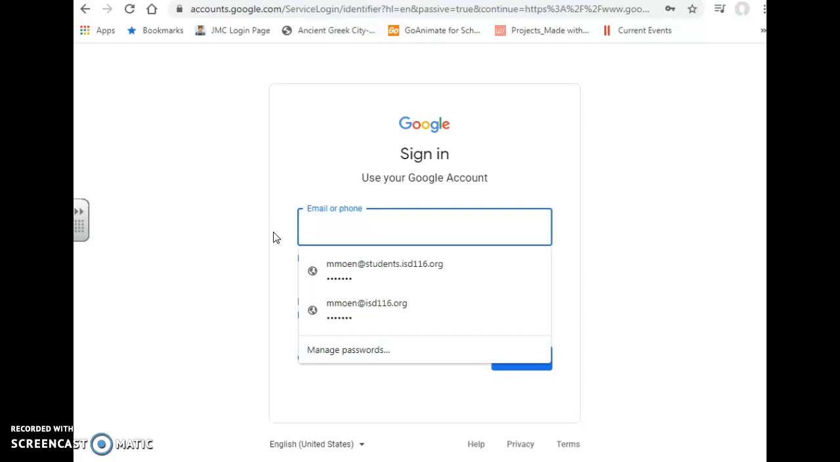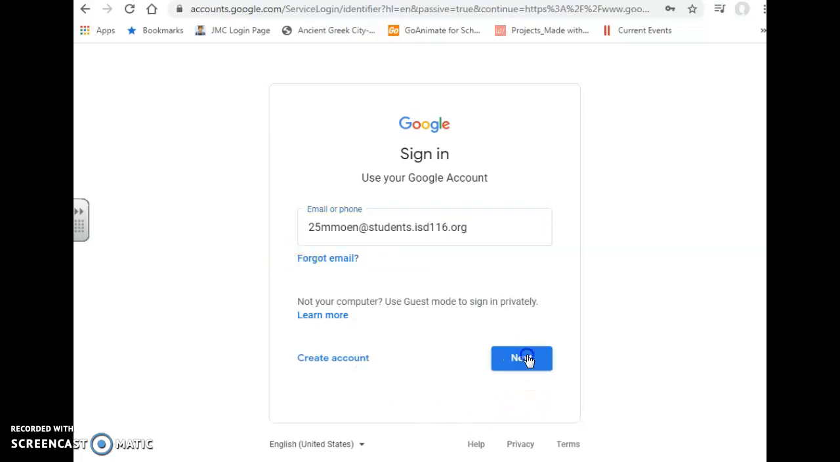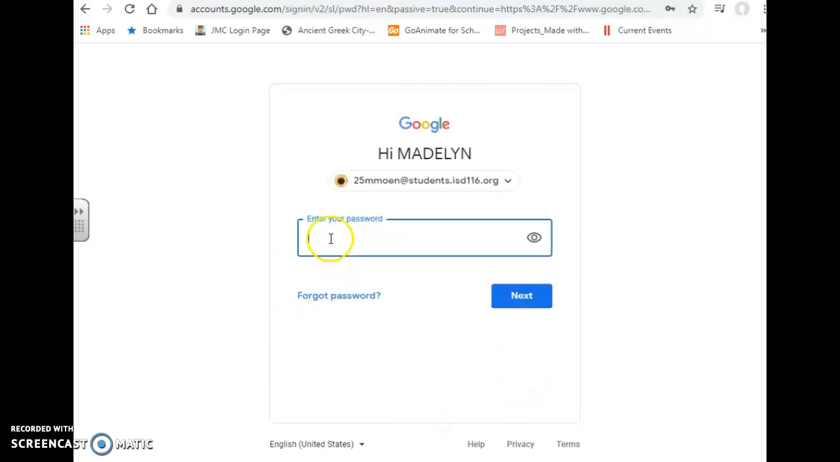So for the students, it's their graduation year followed by their first initial and then their last name at students.isd116.org, and then they click next, and then they put in their password, and their password is their lunch number followed by their first initial, last name. Then they click the blue button